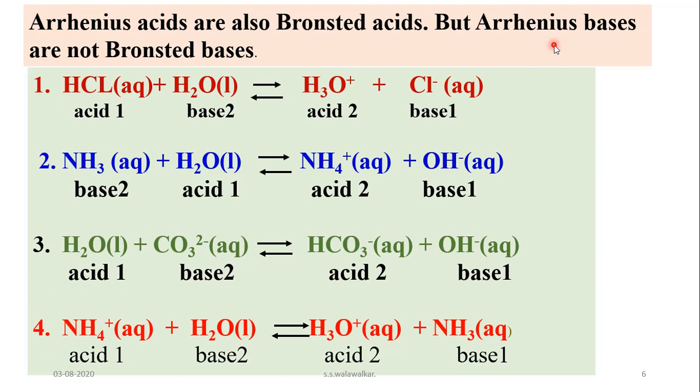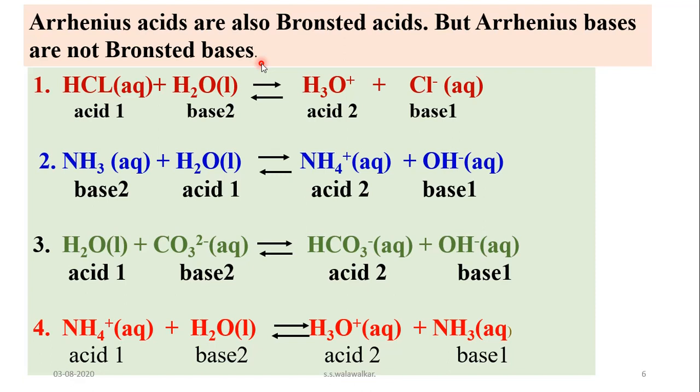That means according to Arrhenius, OH group donors are called bases, and in ammonia there is no OH group. Similarly, the carbonate ion does not contain an OH group, but according to Bronsted theory these are bases. So all Arrhenius acids are also Bronsted acids, but Arrhenius bases are not Bronsted bases. You can explain it now.